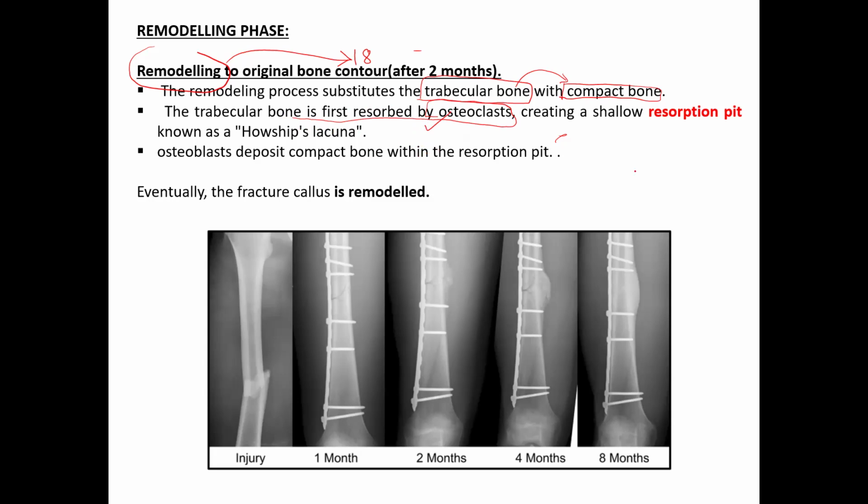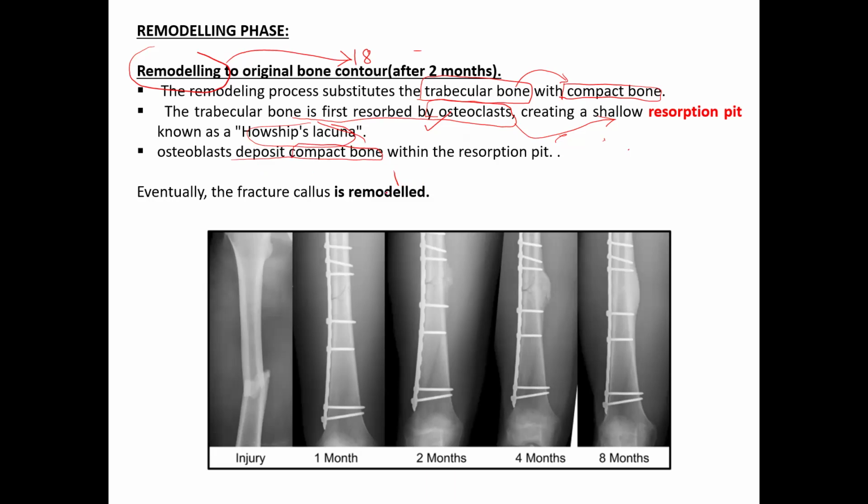So what will osteoclasts do? They absorb the trabecular bone, and wherever they absorb, they produce a pit. This is called Howship's lacunae. Once the pit is formed, it needs to be filled up. How will it be filled? The osteoblasts migrate here, then start forming the compact bone. Wherever a pit forms, new osteoblasts come there and form the compact bone.